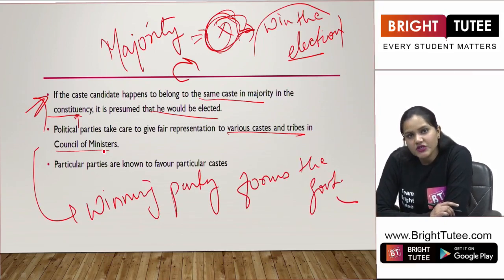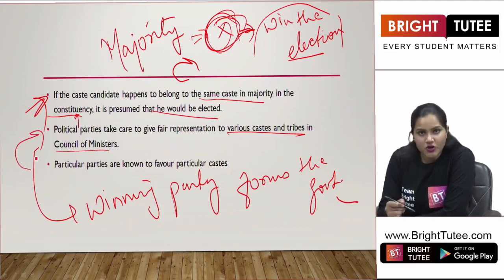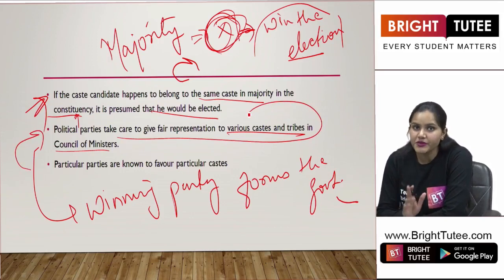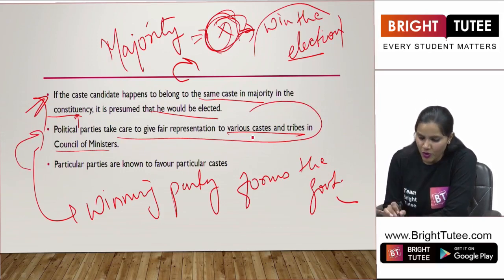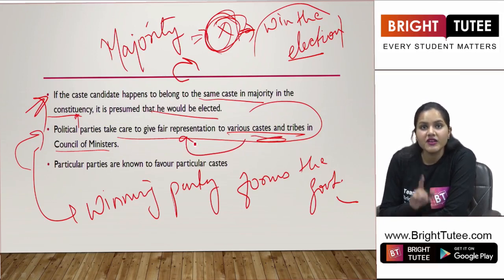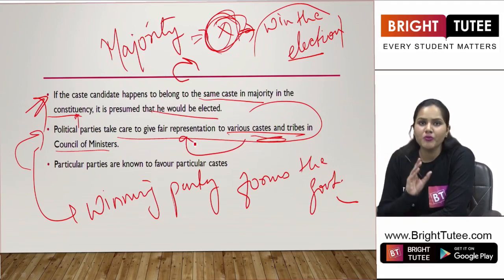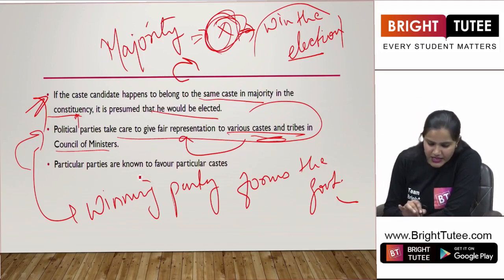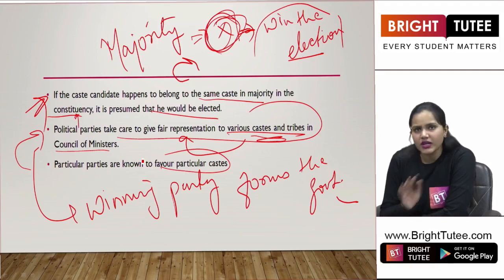In the Council of Ministers, they make sure that people from various castes and tribes, both, get fair representation. Why? Because they do not want to hurt the sentiments of those particular castes from which they are getting enough support to win the election. Right? Now, particular parties are known to favor particular castes.